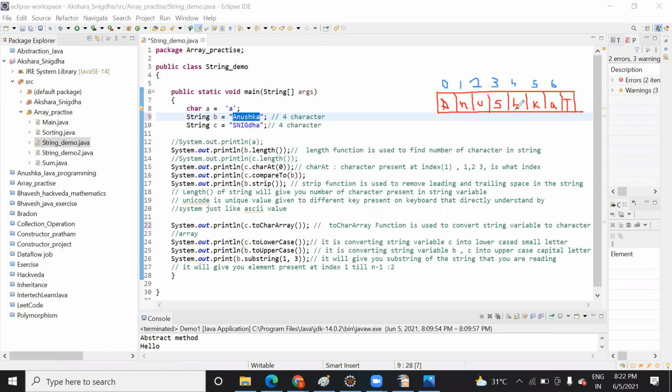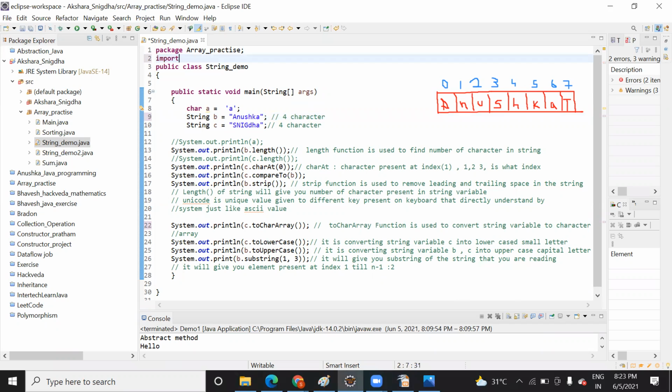Why do we need this representation? In order to save the elements in memory. So strings are also saved like this inside the memory, and you can access any element of the string also. In Java, there are some predefined functions available for strings that will help you to use this string.